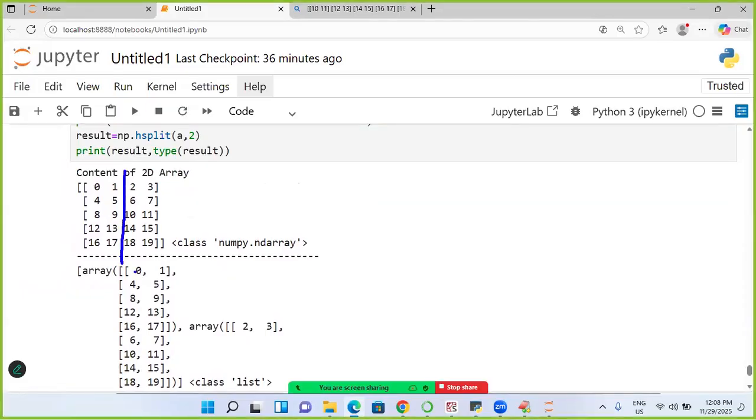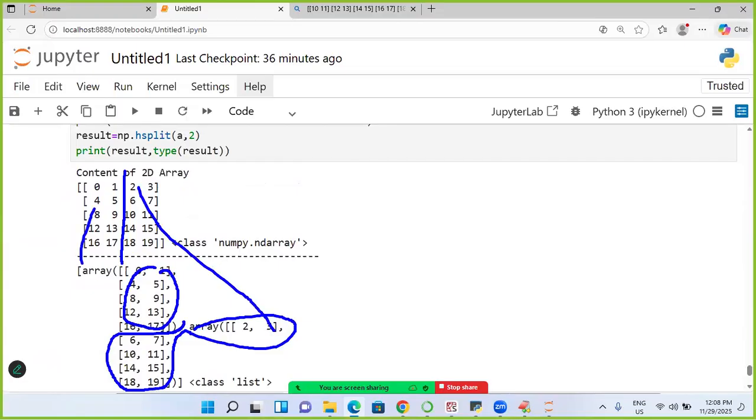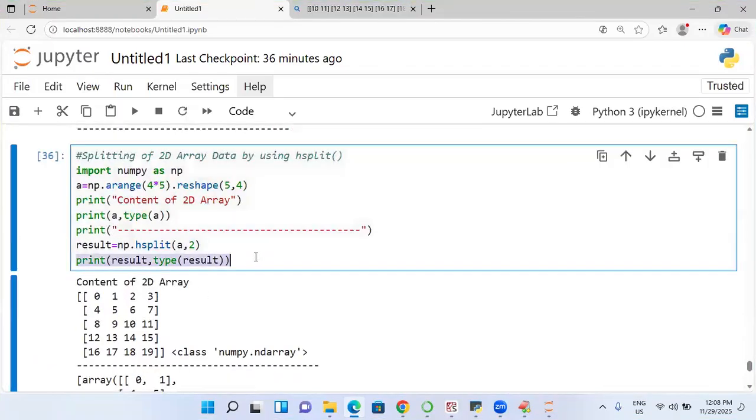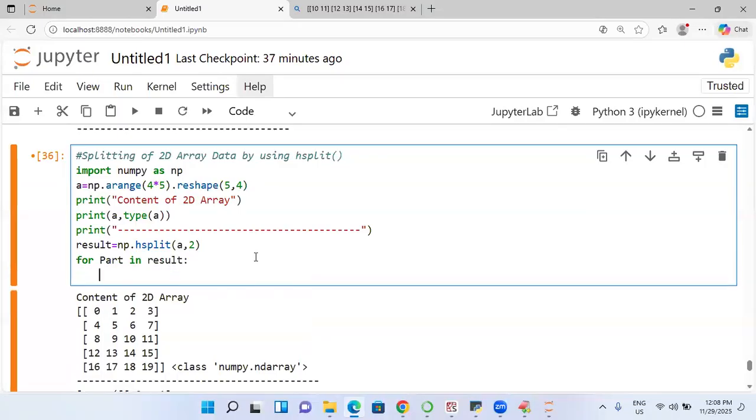This part is called one thing, and this part is called one more thing. Are you following me now? So this is this part. Which split is this? If you want to print it, for part in result, I will print part, comma, type of part.